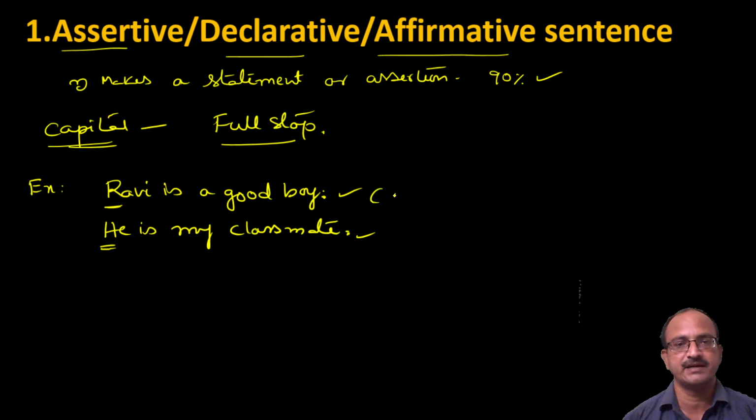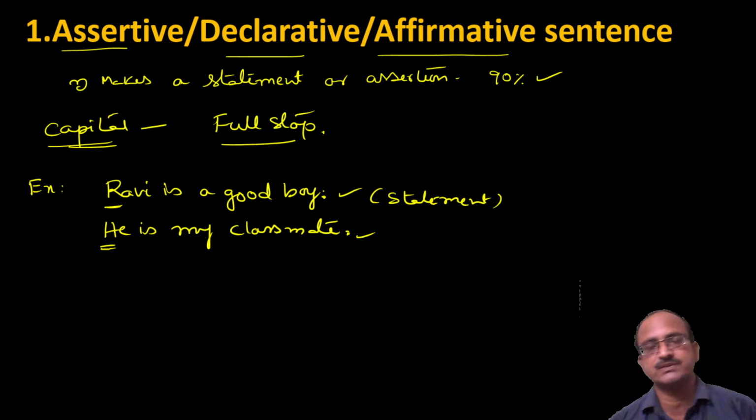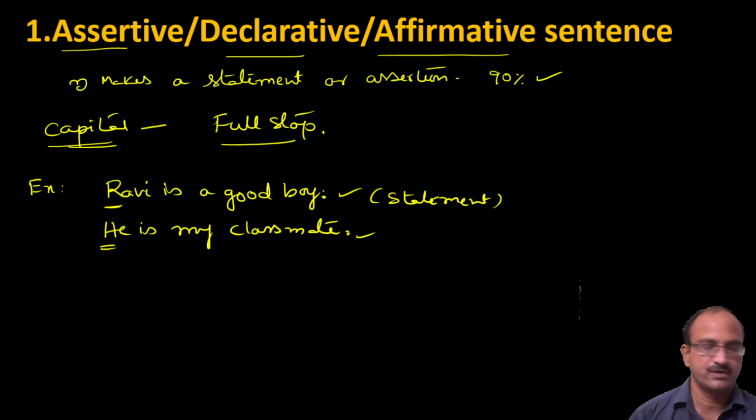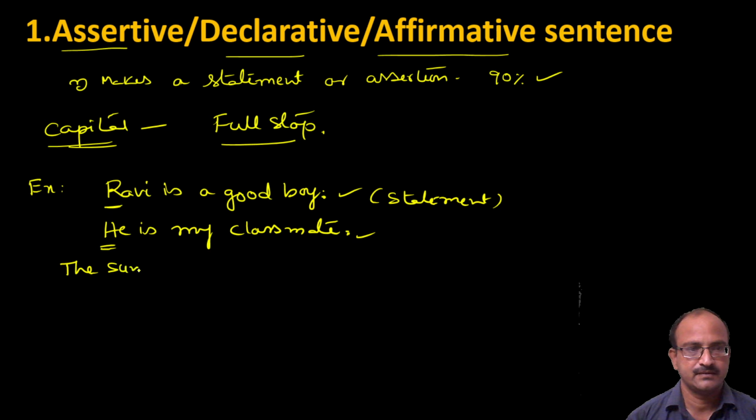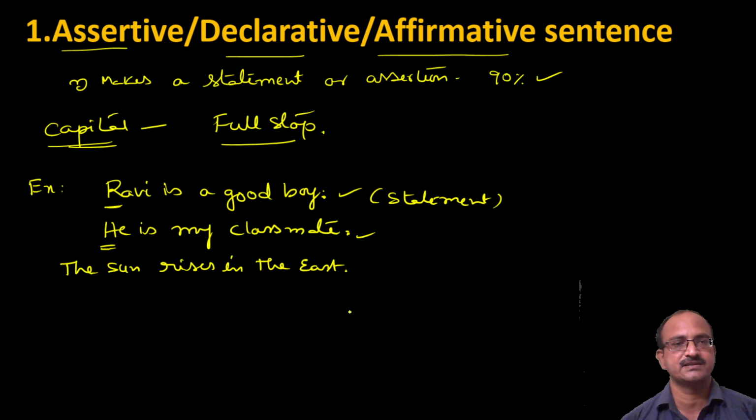Another example: The sun rises in the east. This is also an assertive sentence, because assertive sentences are just statements that express an assertion.